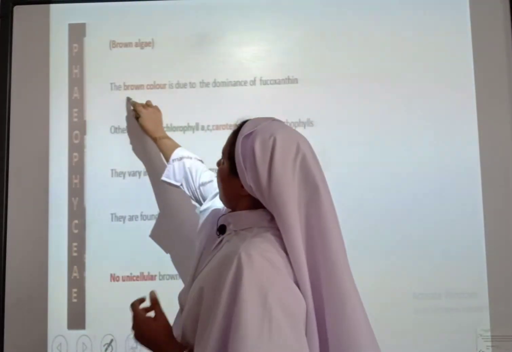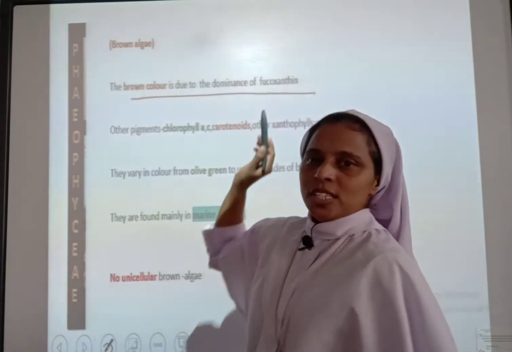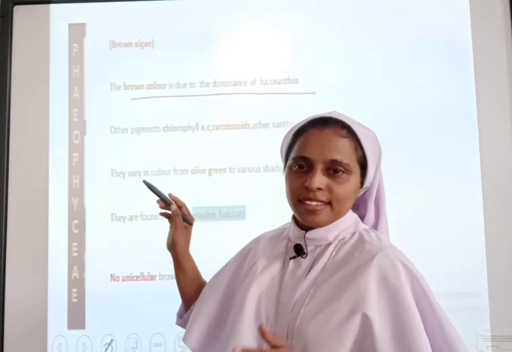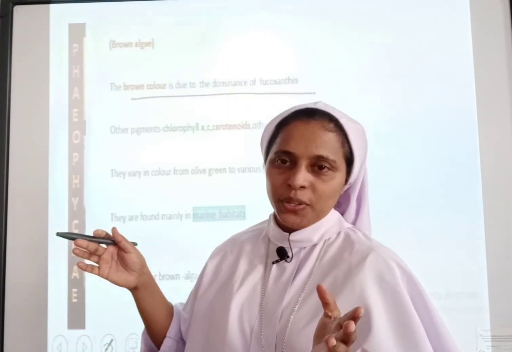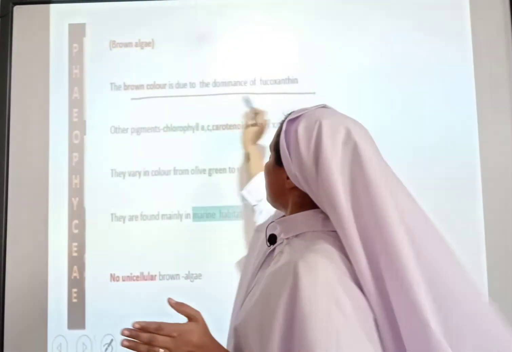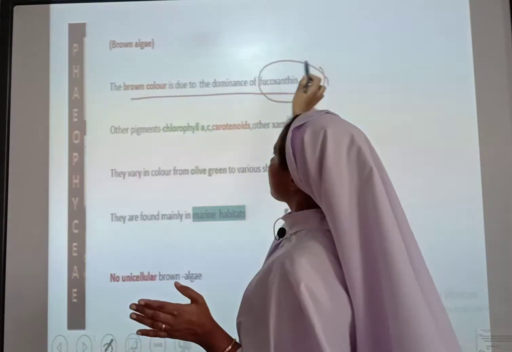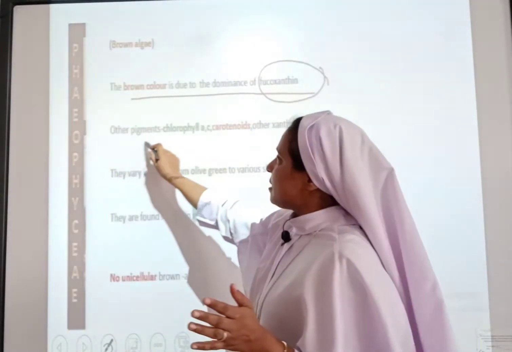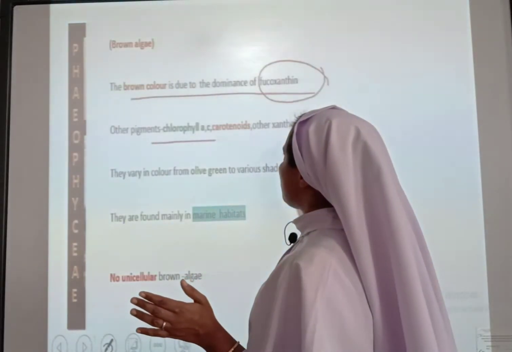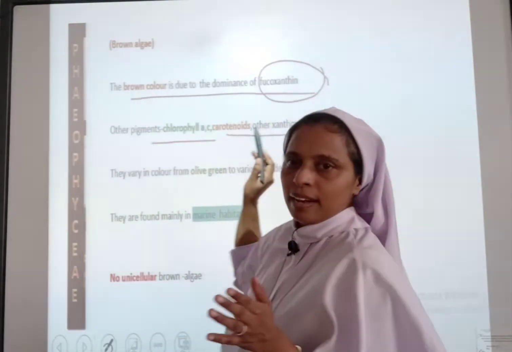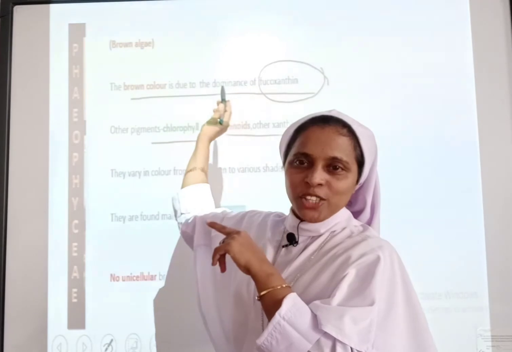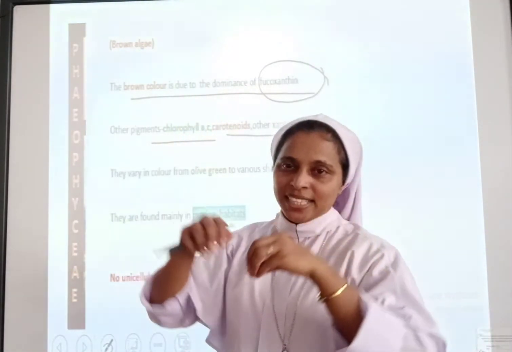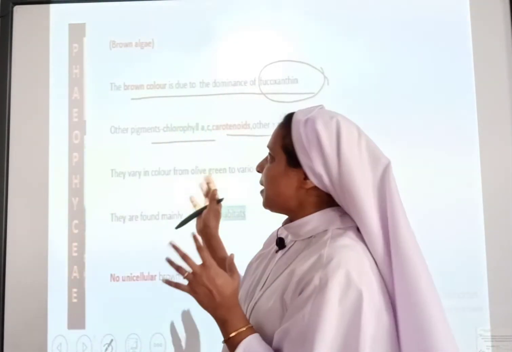The brown color is due to the dominance of fucoxanthin. It is termed brown algae, as I have told you, due to the dominance of fucoxanthin. Other pigments are also present: chlorophyll A, carotenoids, xanthophylls. But due to the dominance of this pigment, it will be masking other pigments. They will be hiding other pigments.